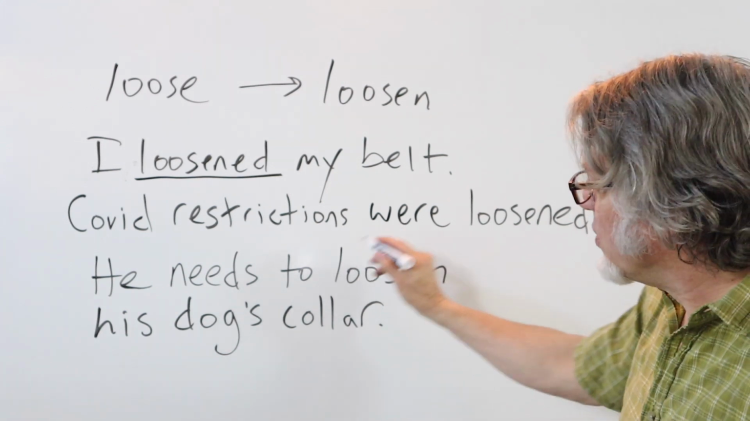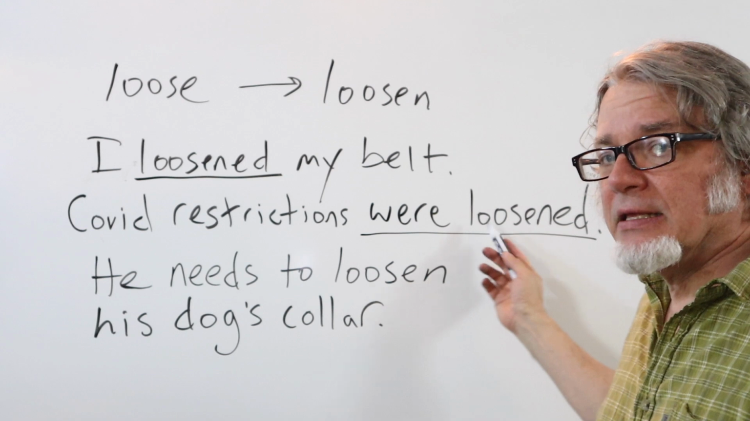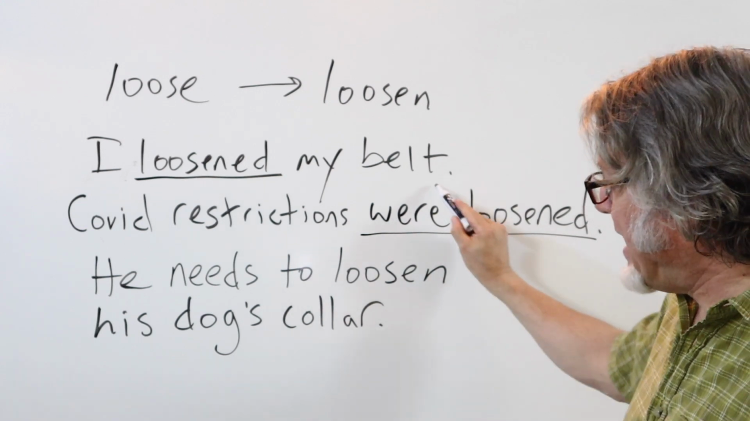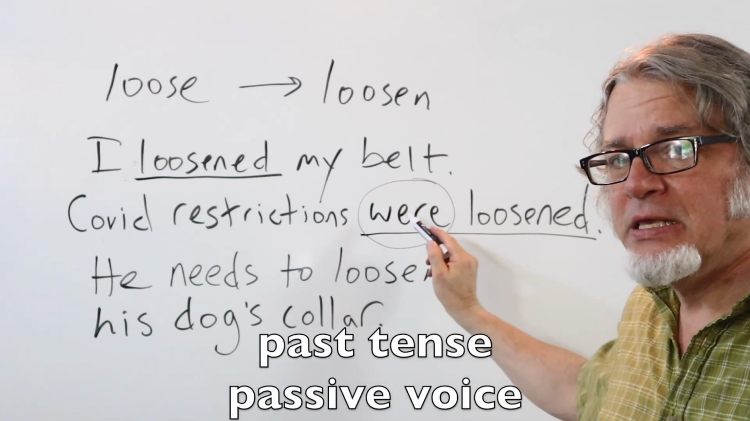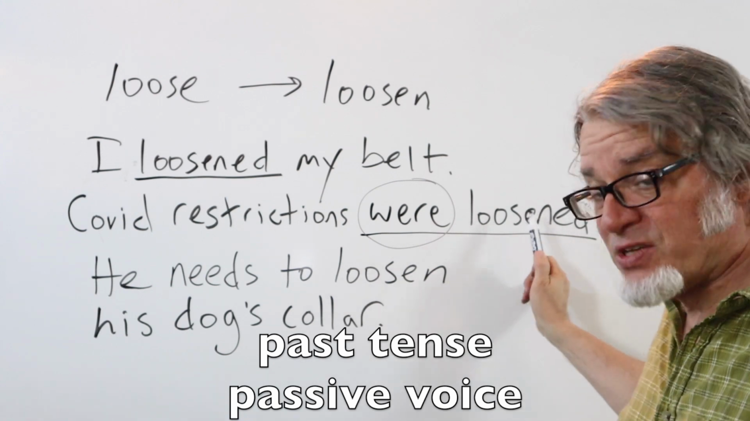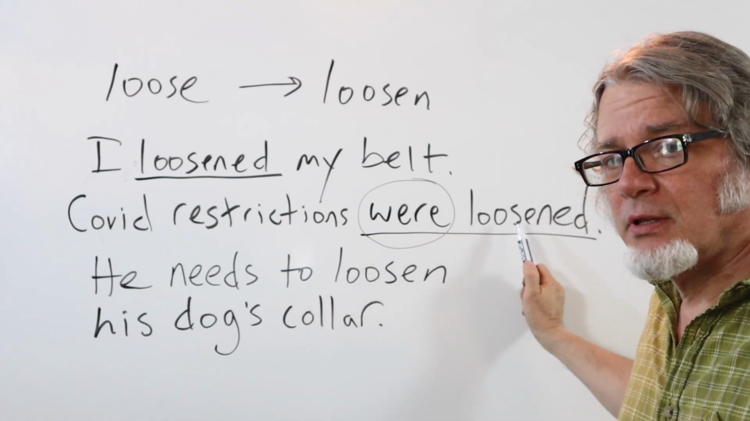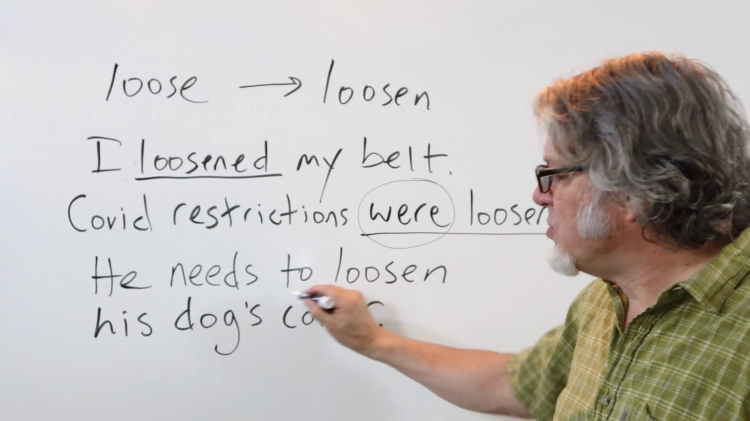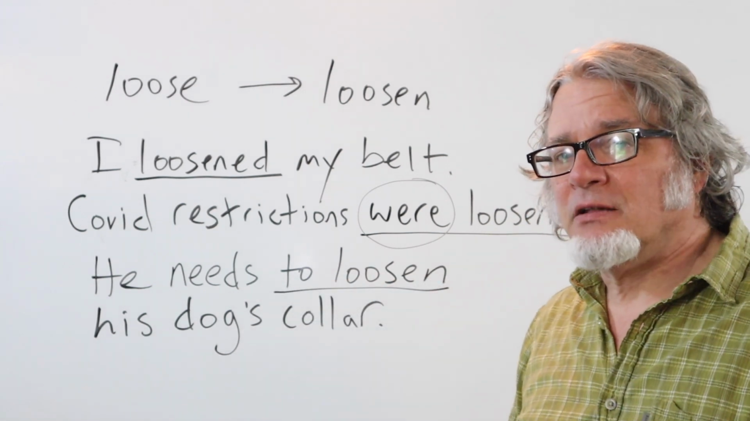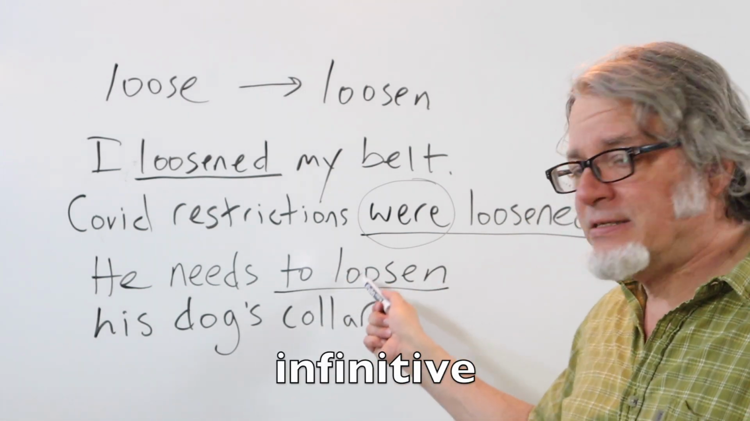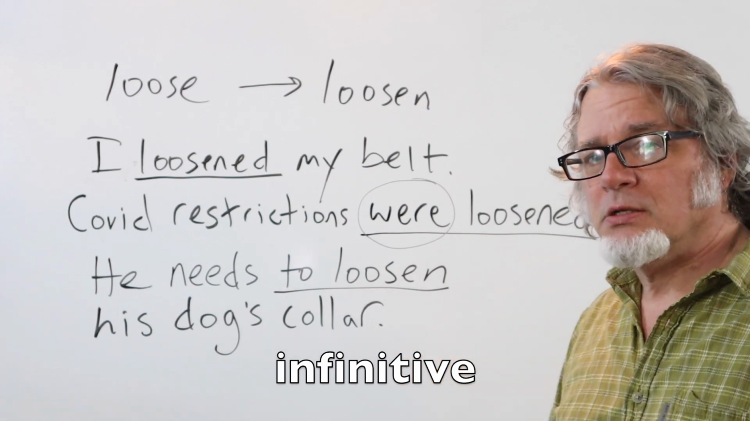COVID restrictions were loosened. This is in the past tense, indicated by the verb be, and here's the past participle. He needs to loosen his dog's collar. Here's the infinitive, to loosen.